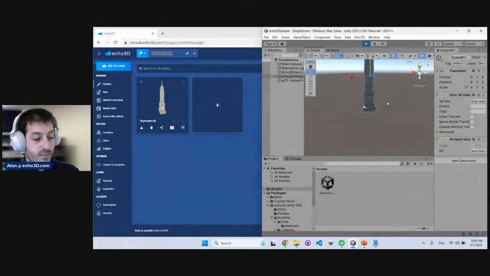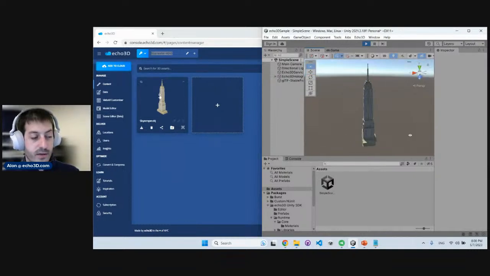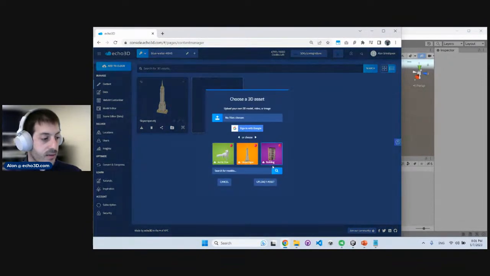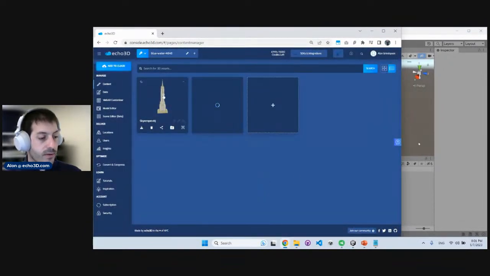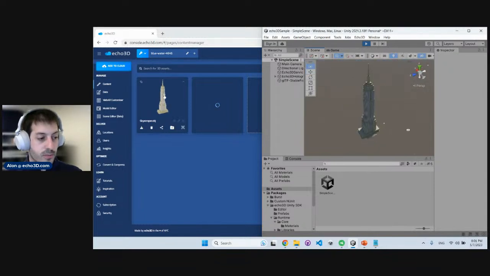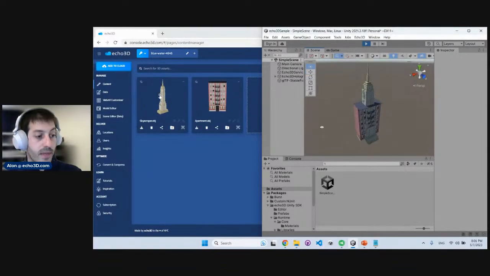There you go. The Empire State Building is just here. Super, super simple. How cool is that? All I had to do is press play and it's automatically here. And again, if you want to add more assets, we can do that. Let's re-add that other building and create this virtual city together inside Unity. There you go. And bam, see that? That model that I just added was automatically added to Unity in real time.